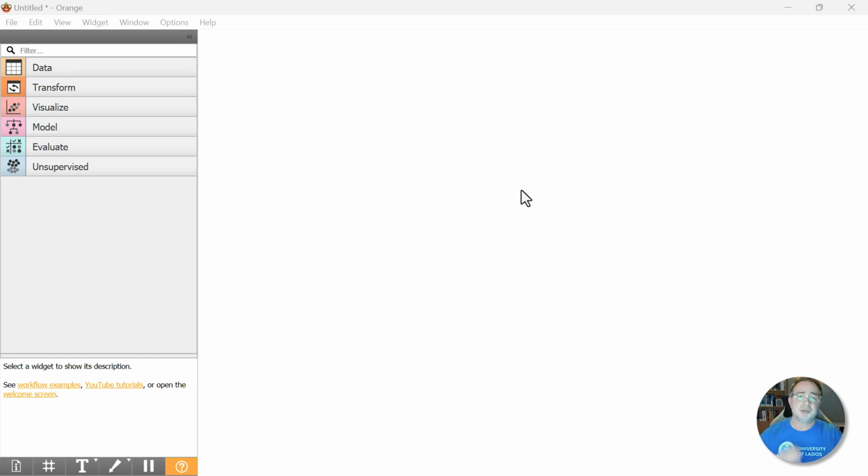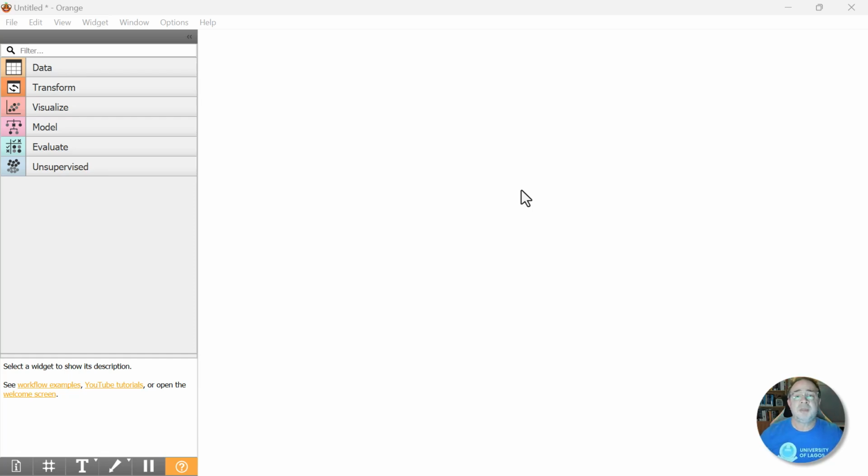Number 2 is that this will not be a comprehensive overview of what Orange can do in terms of its menus and so on and so forth. We'll be doing that in later videos. And thirdly, this will not be proper data science or machine learning. This is simply testing out the tool, sort of taking the new car out on the road and putting the hammer down and just kind of seeing what it can do. That's what we're doing here. This is not proper technique or anything like that. This is just a demo of what we can do with it.